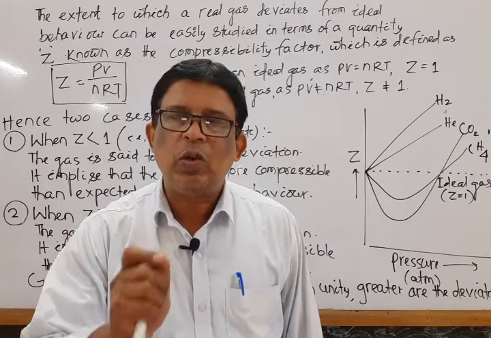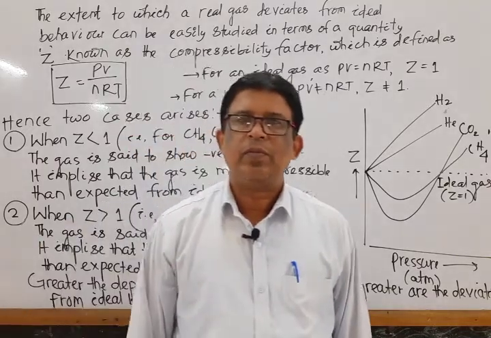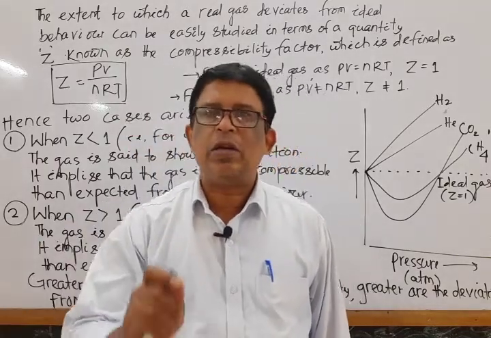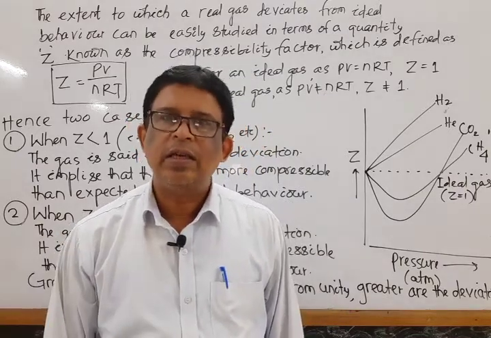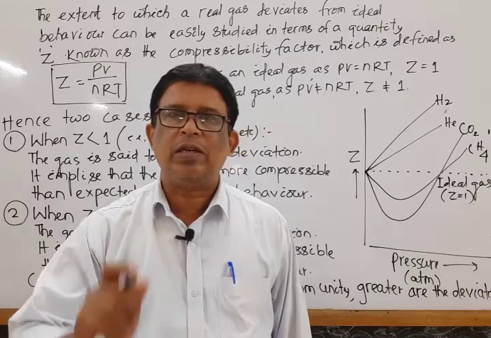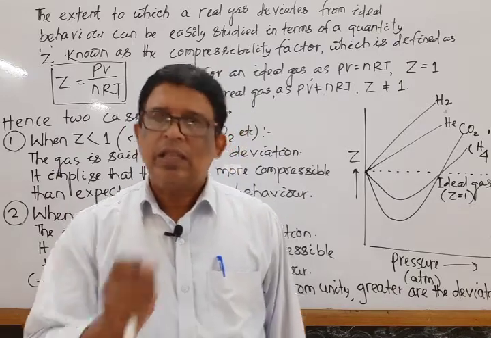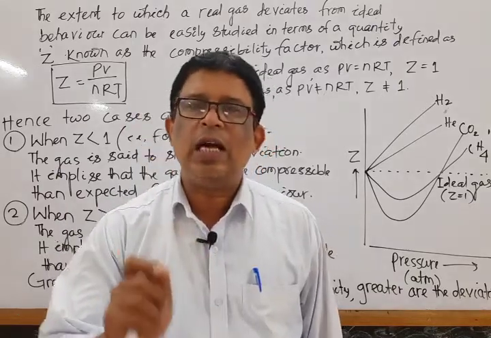Okay, but actually no gas obeys the ideal gas equation at all conditions of temperature and pressure. Hence, it is a hypothetical concept. That's why generally all gases are known as real gases.